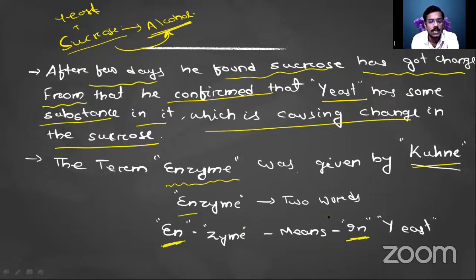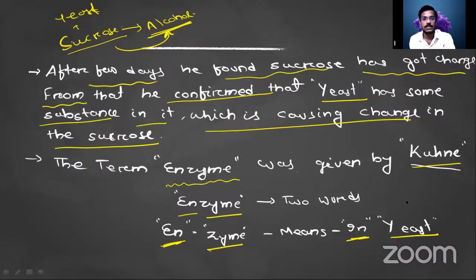En means what? In. And zyme means yeast. The substance which converts sucrose into alcohol was named enzyme because it was first discovered from the yeast, as it was first isolated from the yeast, so that is called your enzyme.